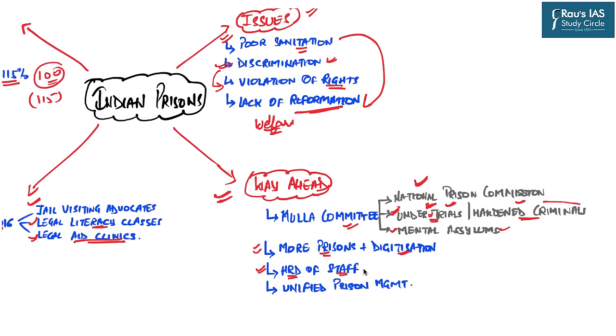There should be capacity building drives for the prison staff in order to sensitize them towards the rights of the prisoners and to provide them with creative approaches to reform those prisoners. And the last important thing is the unified prison management system. Now, this unified prison management is already working in Tihar Jail in Delhi, and it has provided us with the desired results. So, this practice should be spread across India in all the prisons.